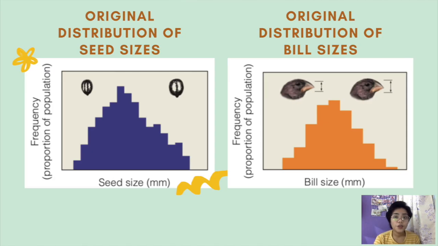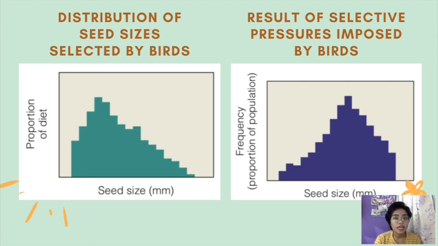In this graph, you will see the original distribution of seed sizes, the purple one, and the original distribution of bill sizes of birds. And in this slide, in this green graph, you will see that the birds prefer eating small seeds because, as stated earlier, it is easier to eat since the coat is easier to break. And this would result in having a distribution of more larger seeds than smaller seeds, as shown in this graph here at the right.